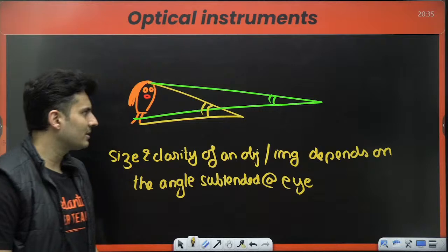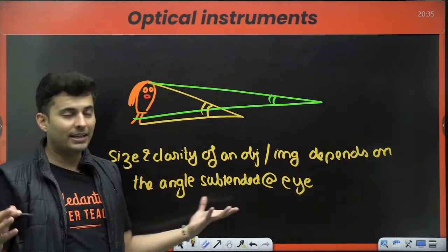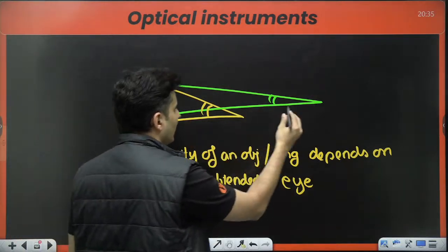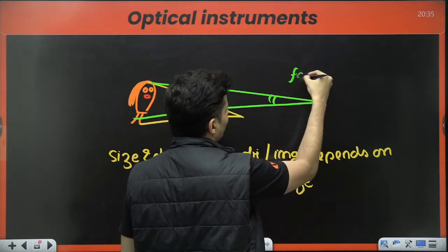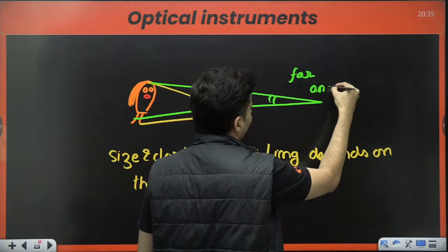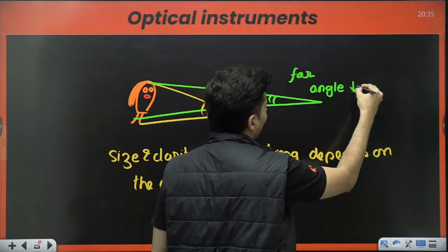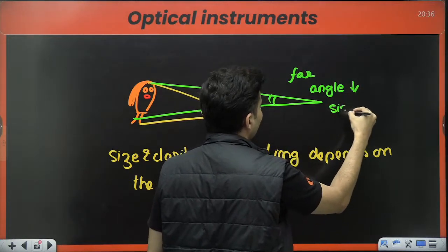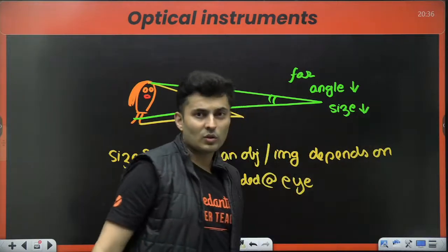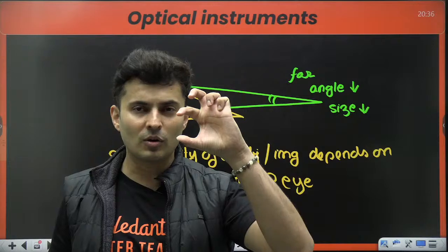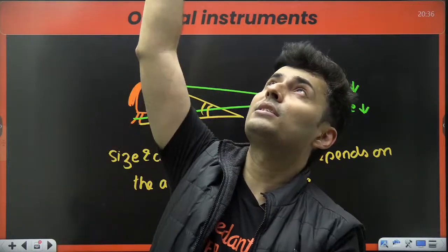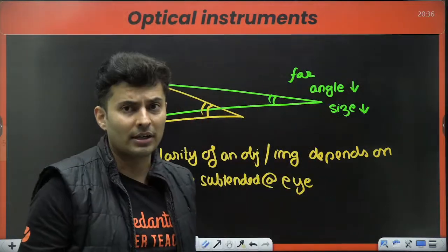Everybody agrees with this? More the angle, the better it is. So this case is better, whereas this case, as you go far away, the angle is less. You can see the size perceived is less. So when you see a big building from very far away, it looks small, it's not so clear. But when you come closer, the angle subtended is huge, it looks much bigger.